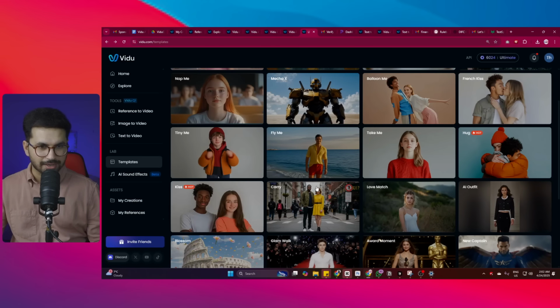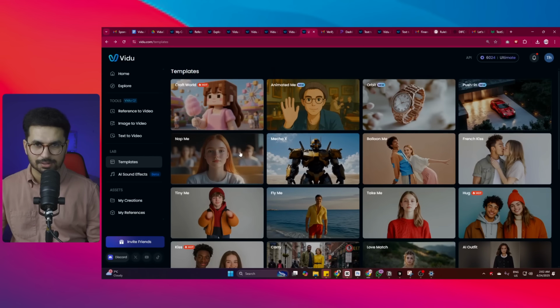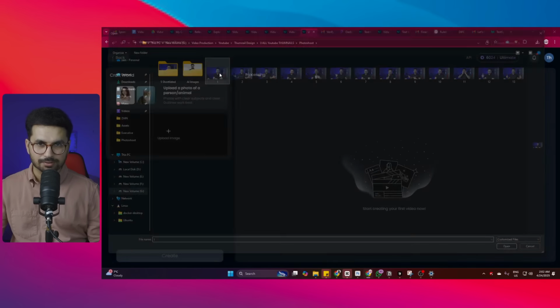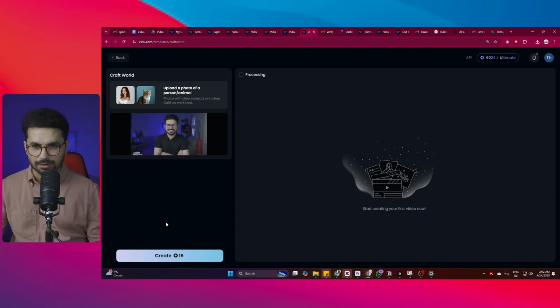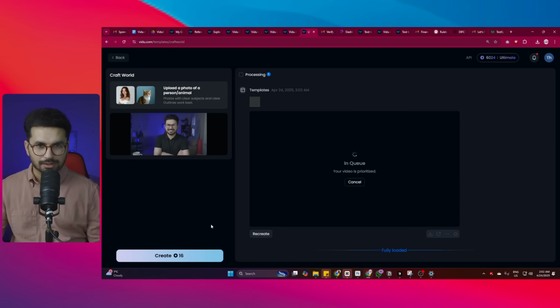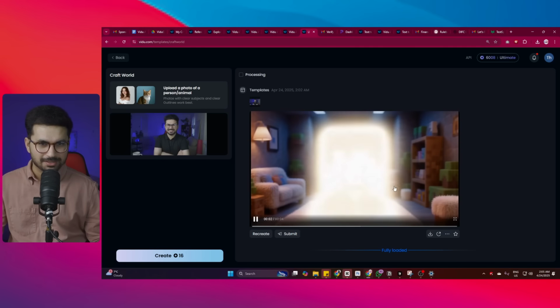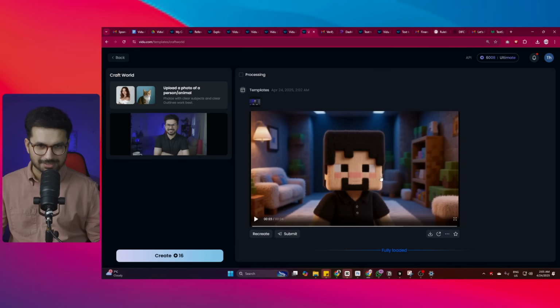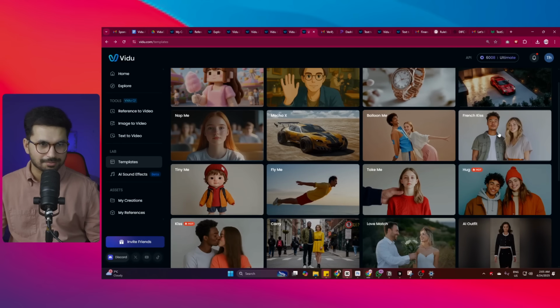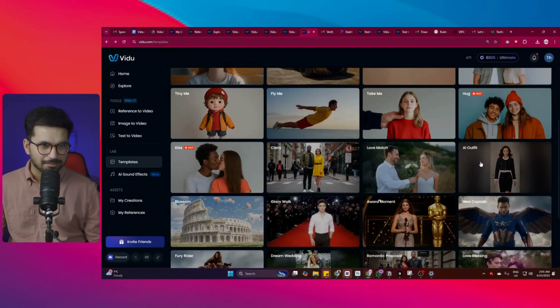Now you can actually try any of these templates. Let's suppose I want to try maybe this one, I can provide one of my images in here, and then it can create that style of photo. I can simply click on create, and within just a few seconds we'll have our video ready. Okay, look at this video now. It has turned that into a Minecraft character. So just like that, this is me in Minecraft. Cool. So just try any of these templates. You can create this kind of cool French kiss or the balloon effects as well, but there's an AI outfit changer as well, so you can try this one too.